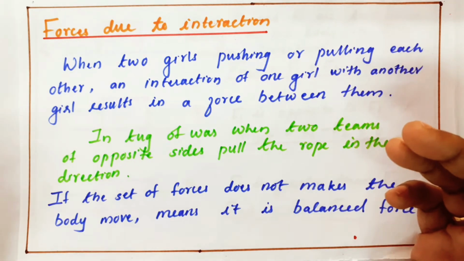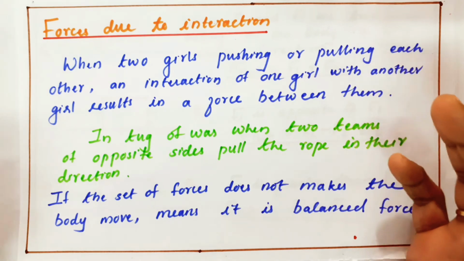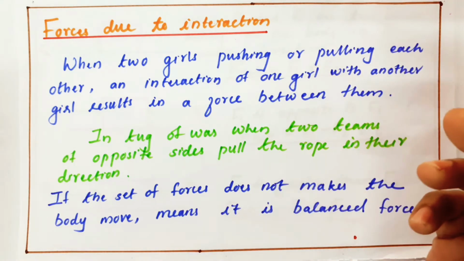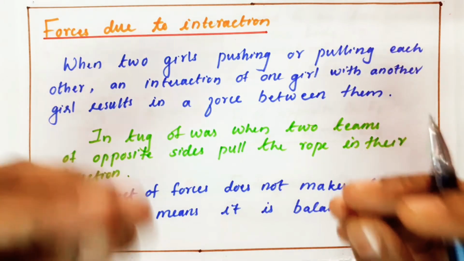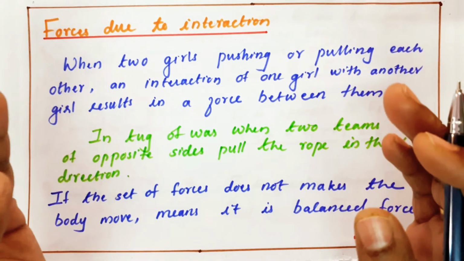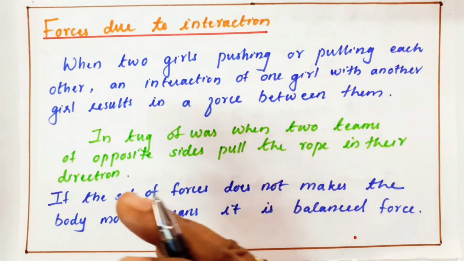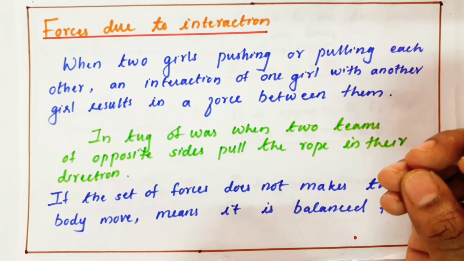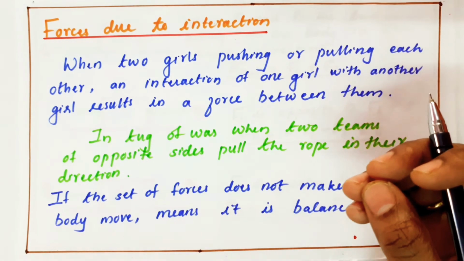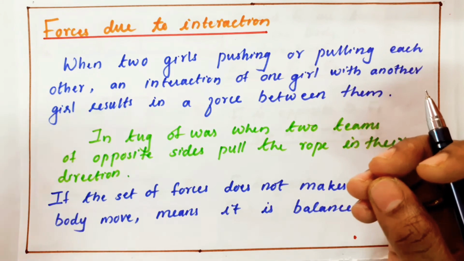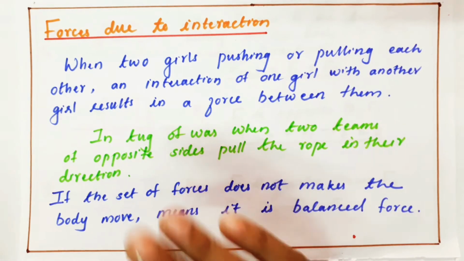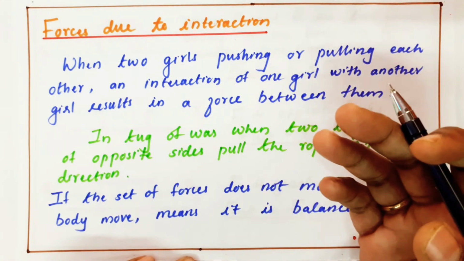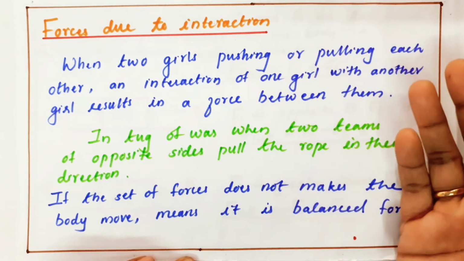Take the second case, tug of war. We know about the tug of war. We have two teams, and both teams are pulling a rope from both sides. Which team is winning? The team which pulls the other team towards them. This is also an example of interaction of forces. One team is interacting with the other team. So these are the forces which come across due to interaction.